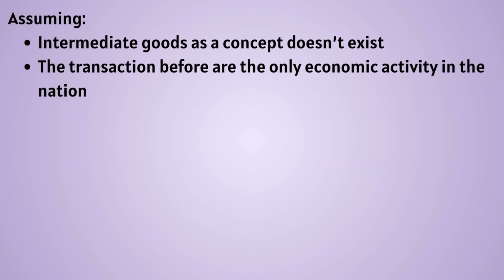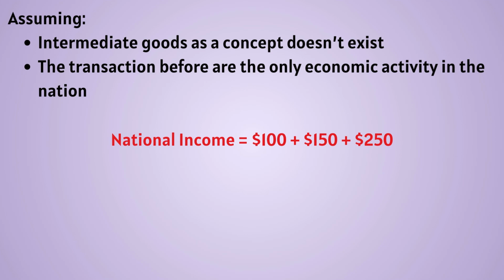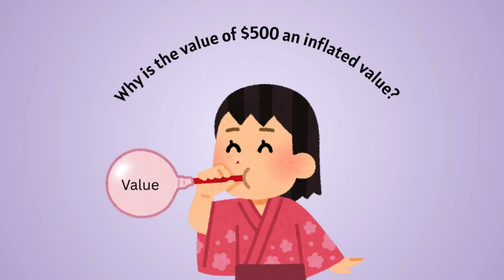If we don't take into consideration the concept of intermediate goods and assume that this is the entire economic activity in the nation, then our national income would be 100 plus 150 plus 250, which is equal to $500. Now this is a clearly inflated value, and can you guess why that is?